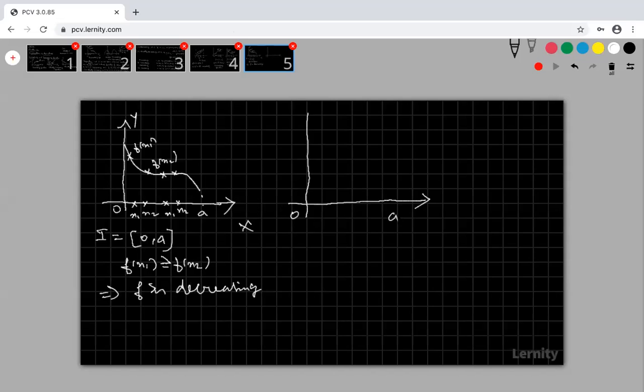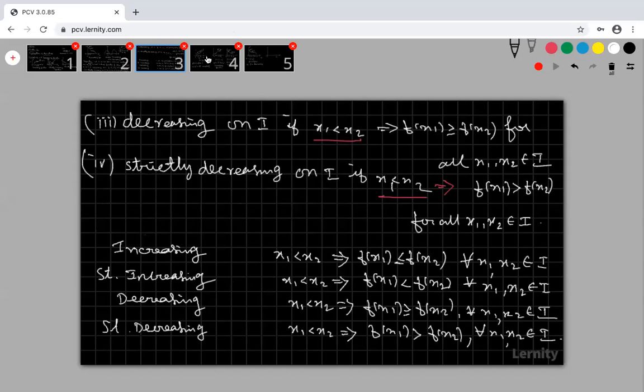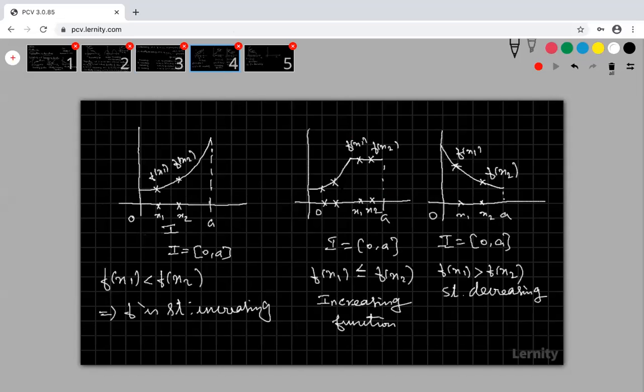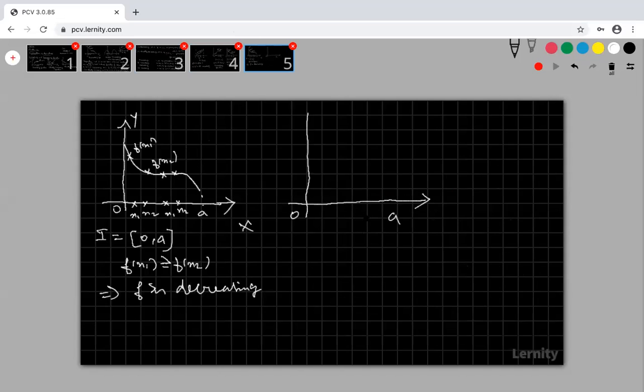For your understanding, I am keeping some simple interval 0 comma a, fixing. Look at that. In all my examples, I am fixing my 0 to a. Then only you will get some idea. For this interval, the function is only varying.